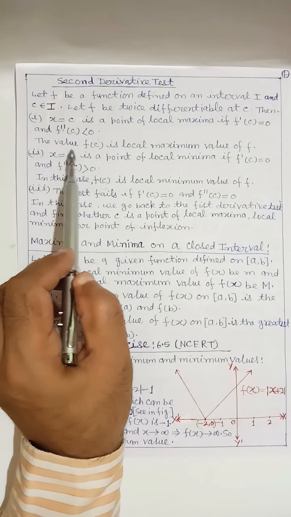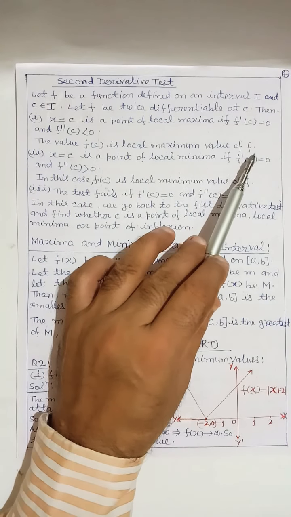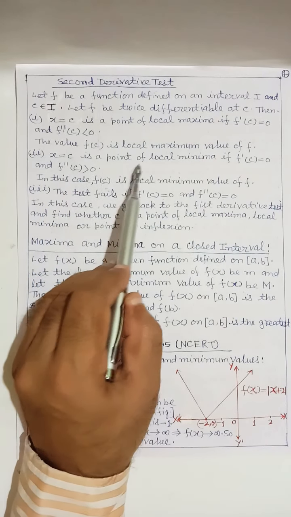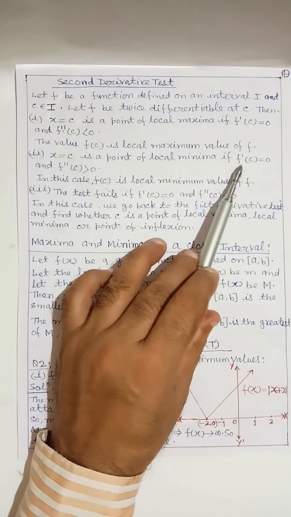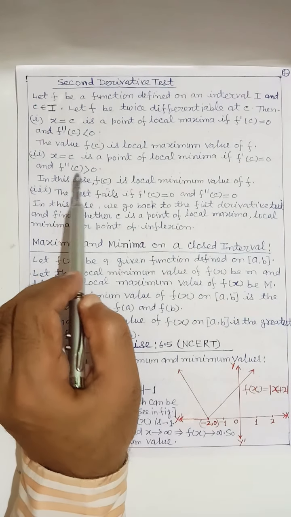Then the value f(c) is called the maximum value of f. Second, x = c is a point of local minima if f'(c) = 0 and f''(c) > 0.